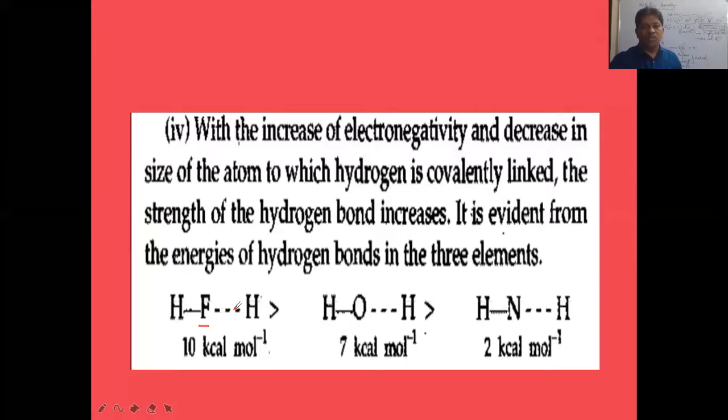The hydrogen bond will be stronger if the electronegativity of the other atom is more and if the size of the other atom is less. So HF, HO, HN. Among nitrogen, oxygen, fluorine, fluorine has more electronegativity and small size. That's why here 10 kilocalories per mole is observed. In this case, 7 kilocalories per mole. Here 2 kilocalories per mole.